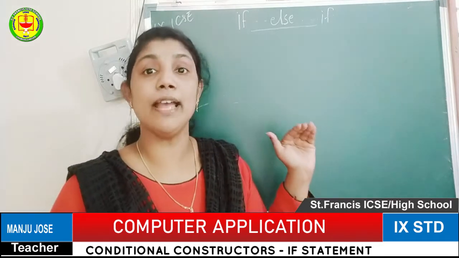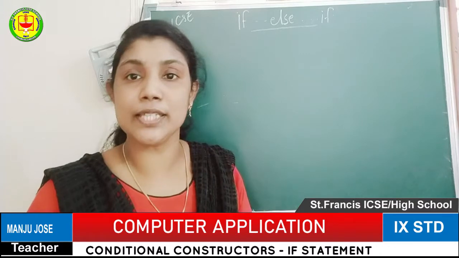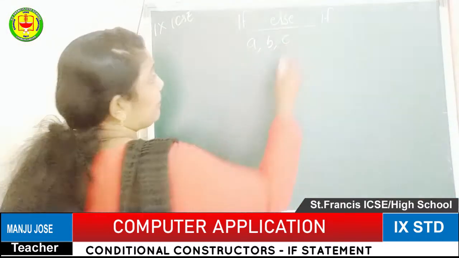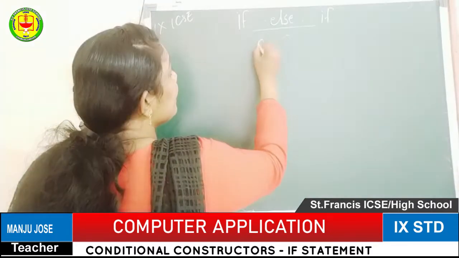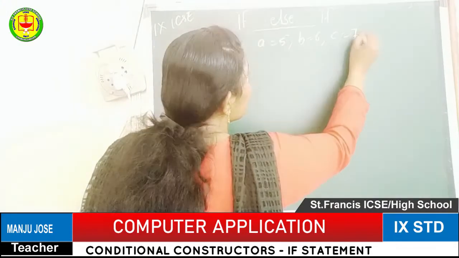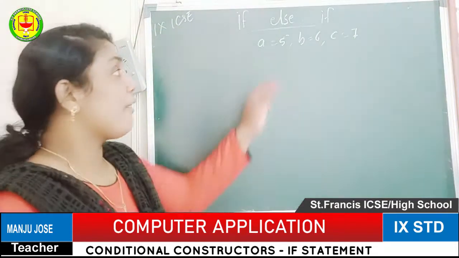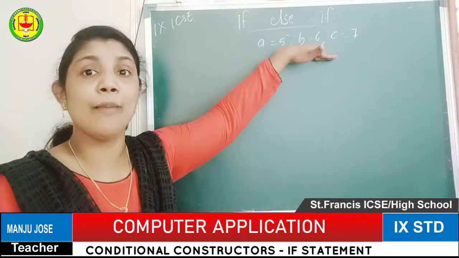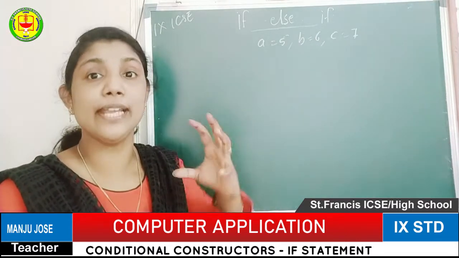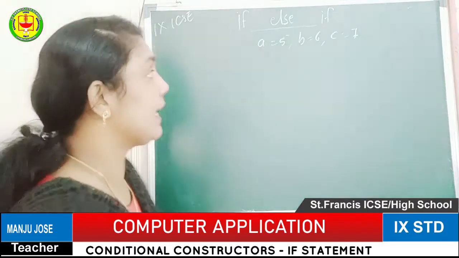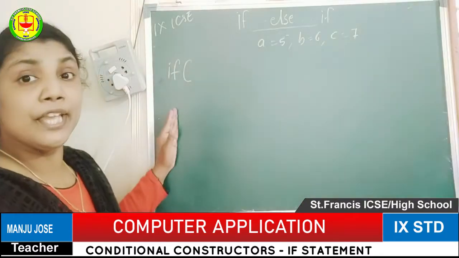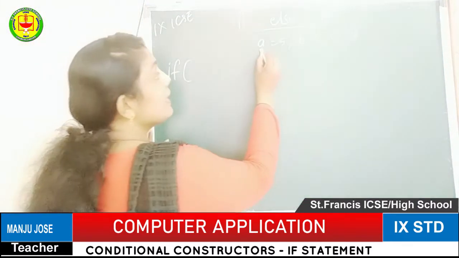So here I am going to check the greatest among 3 numbers. The variables will be a, b and c, 3 variables. Here a equal to 5, b equal to 6 and c equal to 7 I have given. According to these values I am going to write the program. The complete program I am not writing, only the body of the if-else-if ladder I will write. For the first condition, we have to check these 2 values.